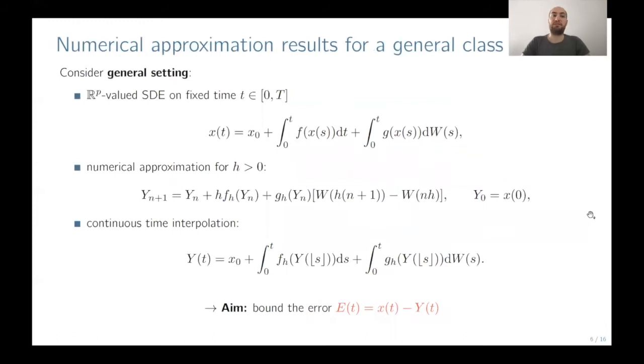Okay, how do we start? We start with a general setting. So given an SDE in integral form, given by the drift term and the diffusion term denoted by f and g, we now introduce this numerical approximation where the drift and the diffusion are also approximated of order h. And now the continuous time formulation is just the continuous time interpolation of this discretization scheme.